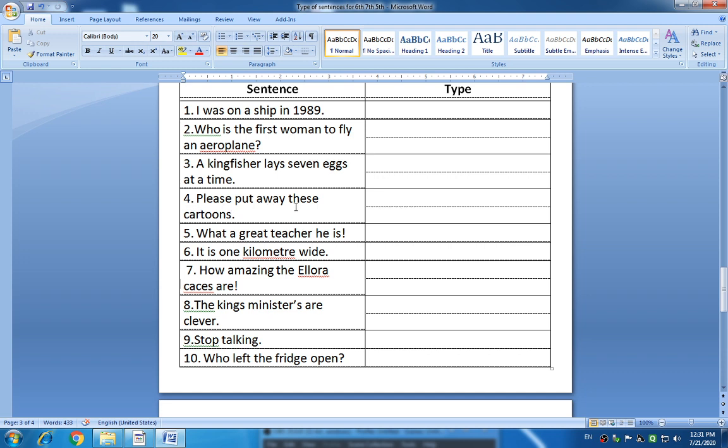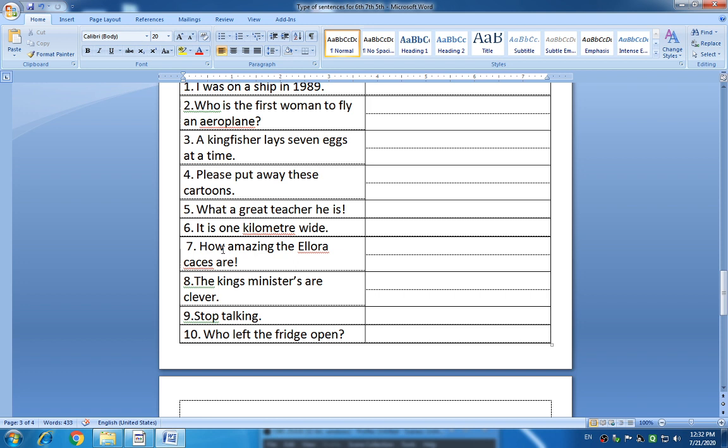Then the fourth: Please put away these cartoons. Look at the sentence and how it starts. It will indicate what kind of sentence it is. Okay, fifth: What a great teacher he is! Look at the sentence once again, students. At the end there is an exclamation mark, so it will indicate what it is. Look at the sixth one: It is 1 kilometer wide. It is also an easy one.